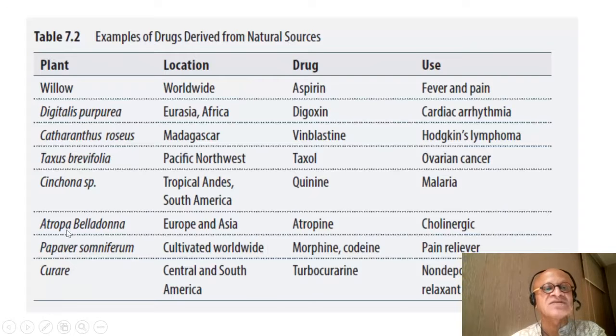These are the various plants going from willow to curare, and these are the locations where they are harvested for drugs like aspirin, digoxin, vinblastine, taxol, quinine, atropine, morphine, codeine, and turbocurarine. So these are also of great concern, how the narcotics and other plants are responding to CO2 and warming. They're used for these various purposes like fever and pain, cardiac arrhythmia, pain relief, malaria, of course, non-depolarizing muscle relaxant, and so on and so forth.